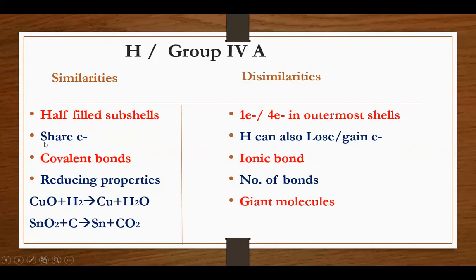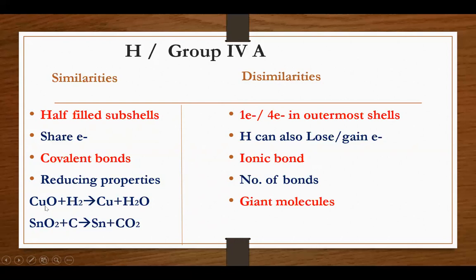Number 2, hydrogen and group 4A elements have a tendency to share electrons. That's why the nature of the bond is covalent bonds. And the most important property is that hydrogen and group 4A elements both have reducing properties. What is meant by reducing properties? We can see from the equation.